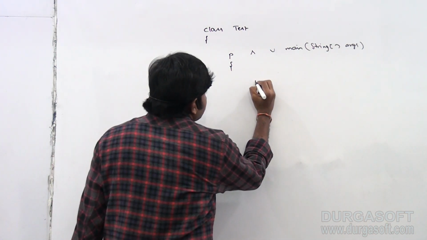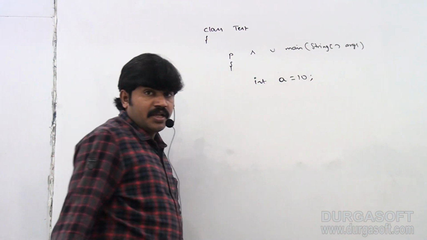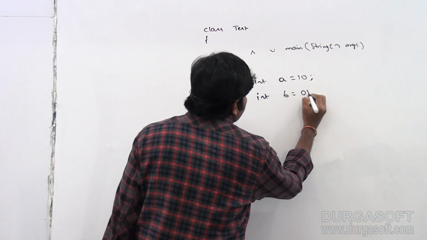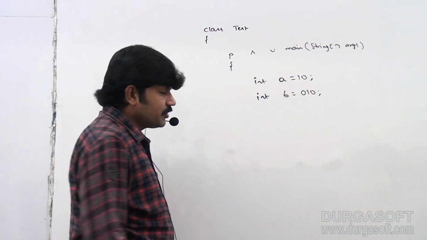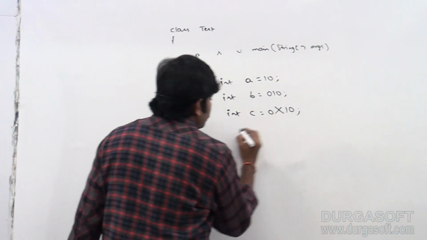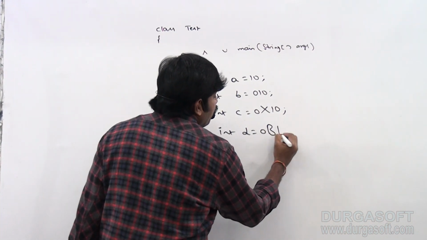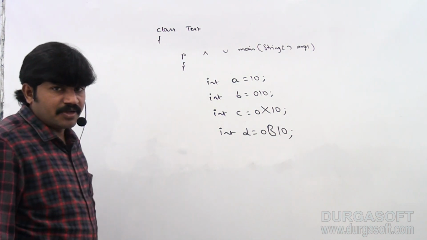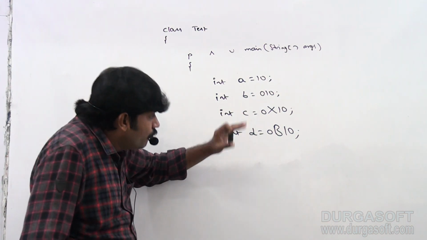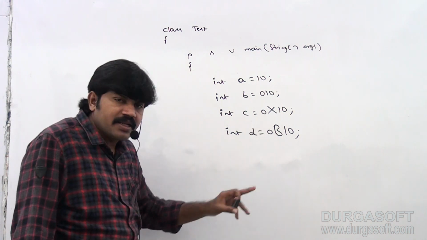Now my target is int a = 10, int b = 010, int c = 0x10, int d = 0b10. Sir, how many variables did I take? 4 variables. The literal values we specified are in decimal, octal, hexadecimal, binary, all the forms.